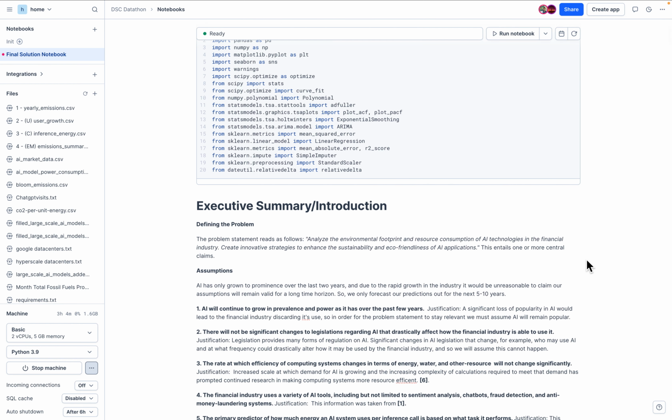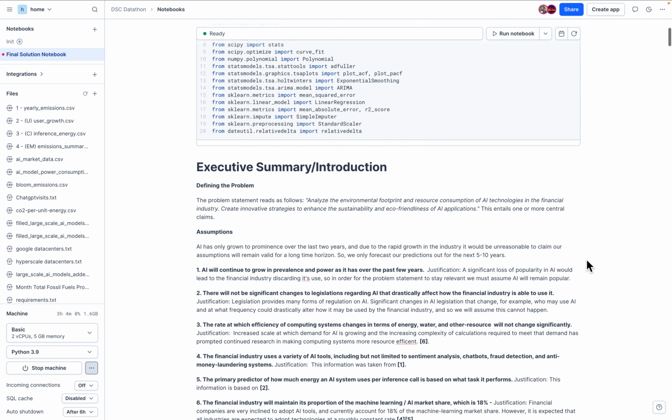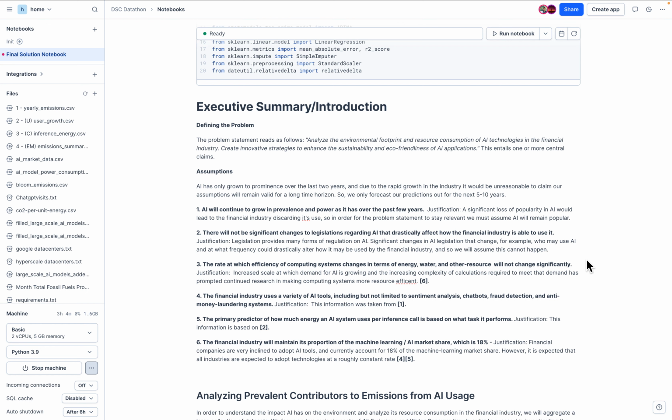So the problem statement is to analyze the environmental impact of AI technologies, specifically in the financial industry, and we're going to have several claims to justify this. First, we're going to start out with assumptions that are key to making our model predictive, and I really want to focus on this last one, which is that the financial industry will maintain its proportion of machine learning and AI market share at 18%.